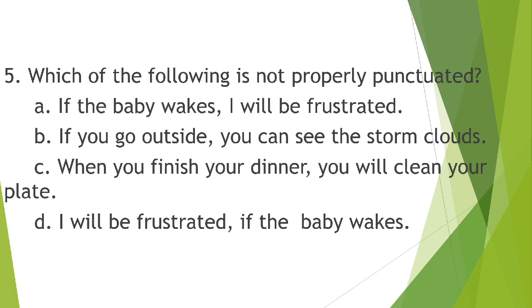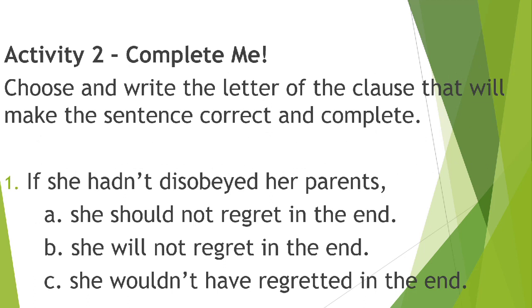Okay, next question now. We have activity number 2, complete me. So our activity number 2, instruction, choose and write the letter of the clause that will make the sentence correct and complete. Is it A, for question number 1, if she hadn't disobeyed her parents? So letter A, she should not regret in the end. B, she will not regret in the end. And letter C, she wouldn't have regretted in the end.